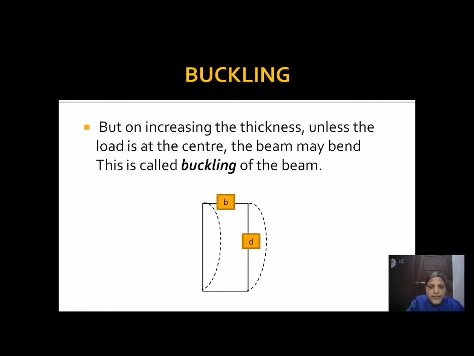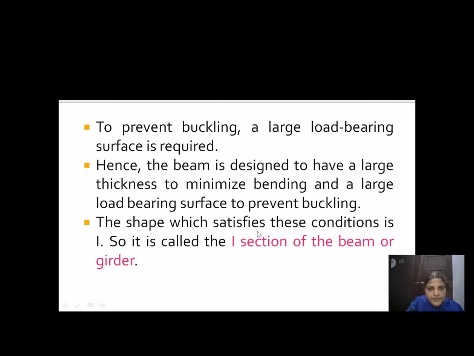So sometimes this beam suffers from buckling. So what is meant by buckling? Suppose if we increase the thickness, the beam may bend at times, because B and D should balance each other. So if this is not possible, there will be bending of beams. So at the center of the I shape there will be a bending. So this is called buckling of the beam. So, how to prevent buckling?